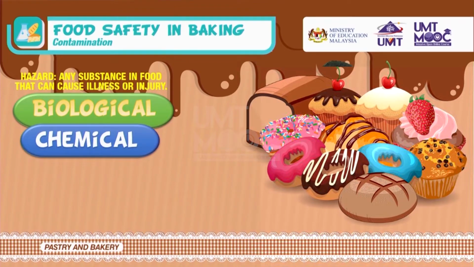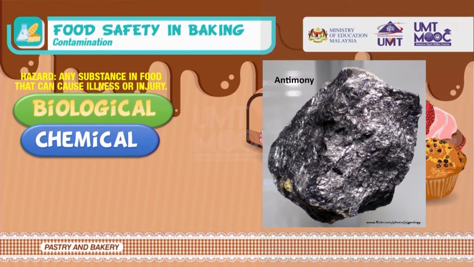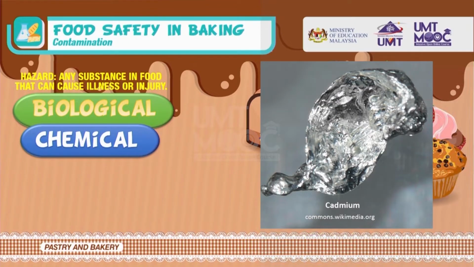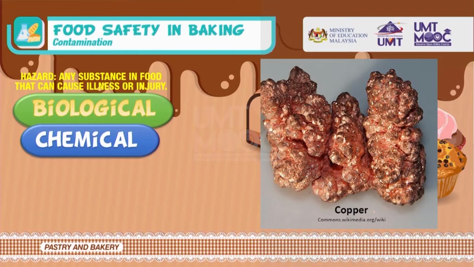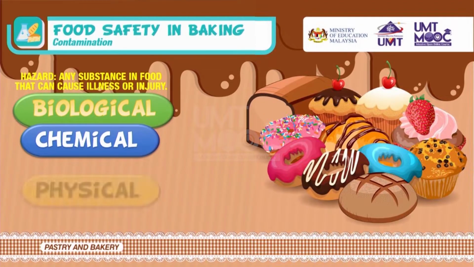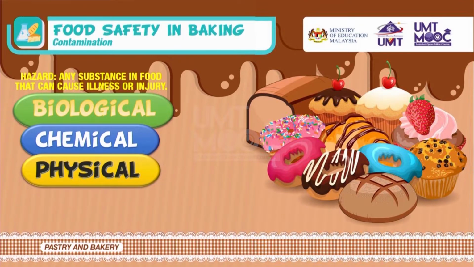Chemical hazards. Chemical hazards include antimony, cadmium, cyanide, lead, copper, zinc. Physical hazard. Physical hazard is the contamination of food with objects that may not be toxic but may cause injury or discomfort.